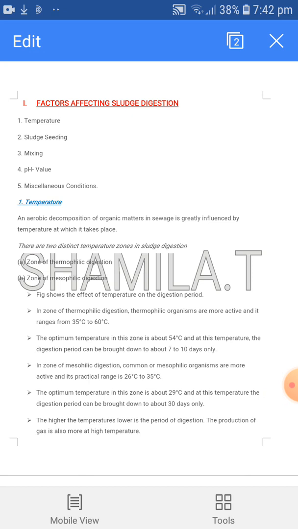There are 5 important factors: temperature, sludge seeding, mixing, pH value, and miscellaneous conditions. First of all, temperature.